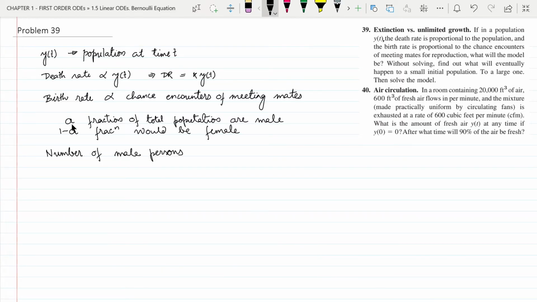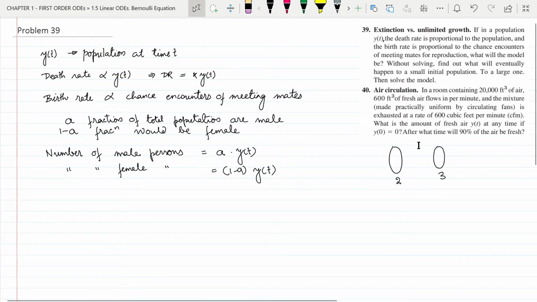So, the number of male persons is a multiplied by y of t. Similarly, the number of female persons would be equal to 1 minus a multiplied by y of t. Now, we have found out the number of male persons and the number of female persons. Let us assume that there are 2 males and 3 females. We are just taking an example here to make it easy to understand.